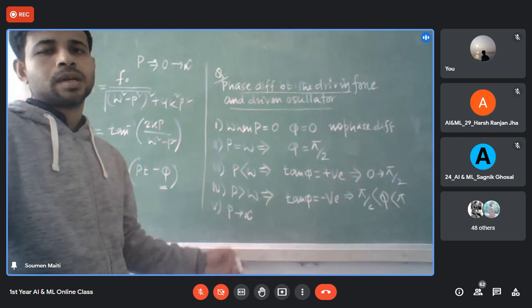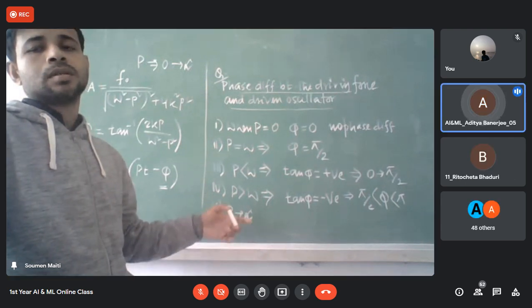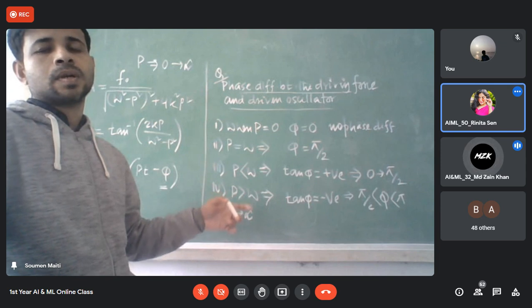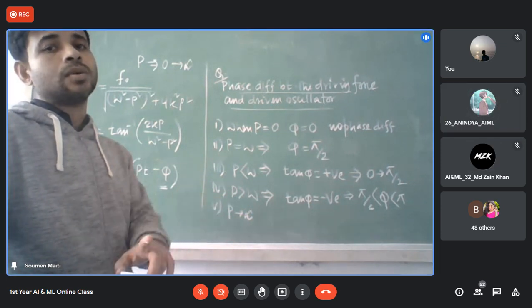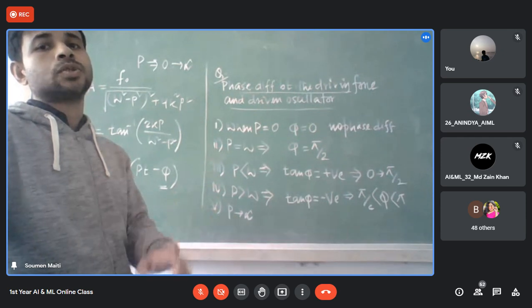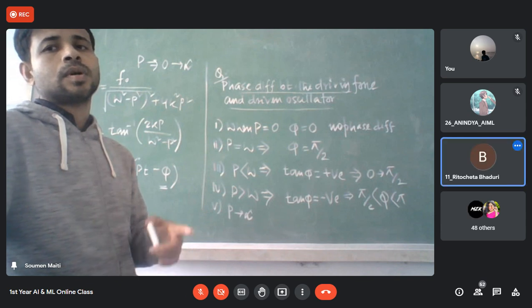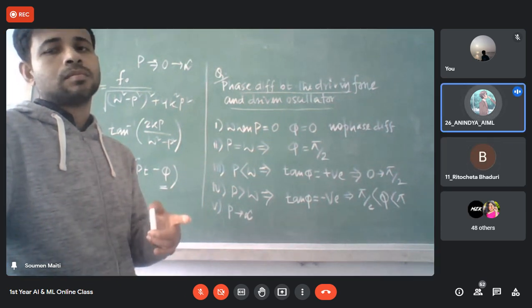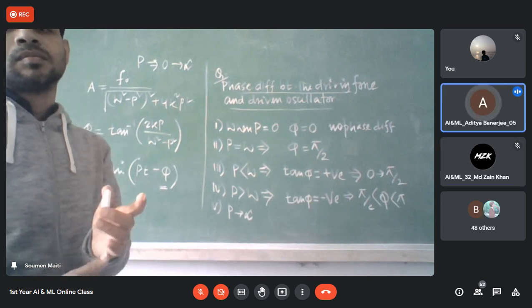You just did tan phi 0, meaning tan phi tends to 0. No phase difference, phi equals 0? No. One is tan phi equal to 0 and another is tan phi tends to 0. Phi will tend to 0, so the phase difference will be very less.